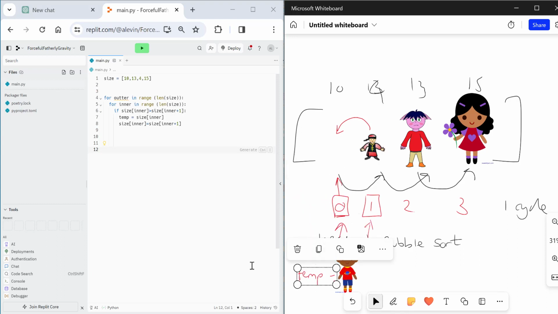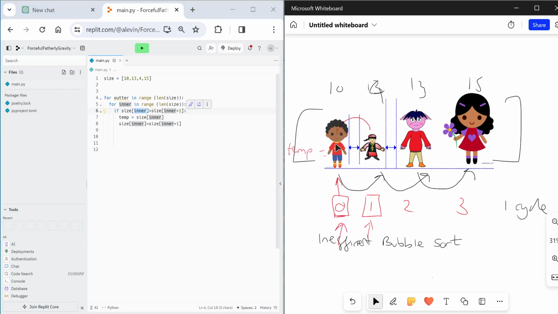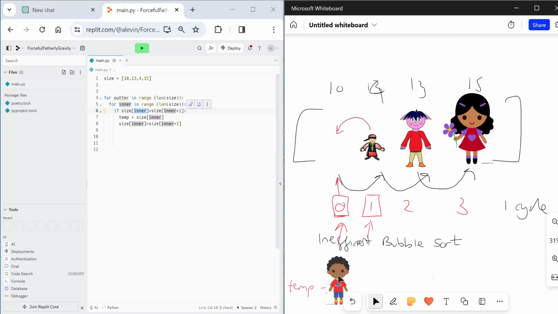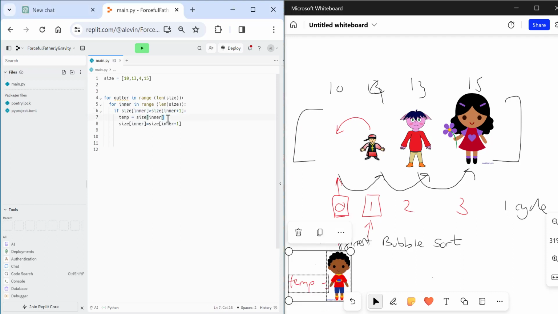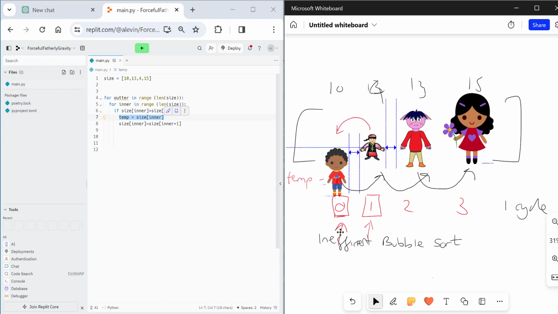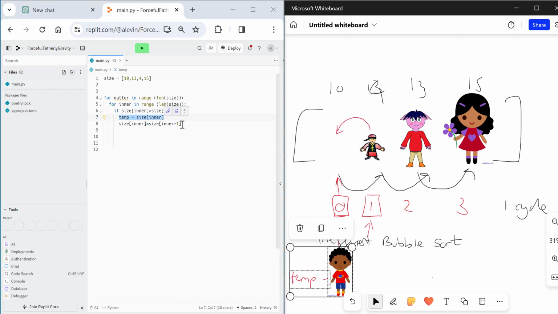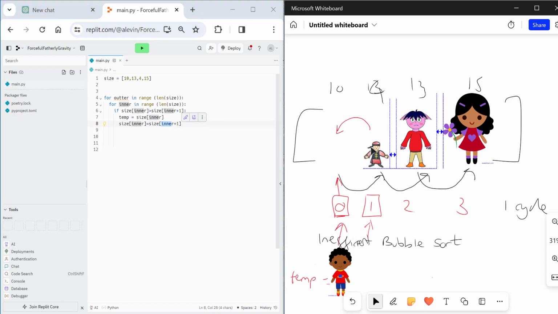So let me just move this out of the way so you can see it clearly. So again, we want to put this person into the one next door. So we put it into temp. That's what this bit does. It checks to see if it's bigger. When it is bigger, we're going to put it into temp. We're then going to put the one in size inner +1, which is next door, into position inner.